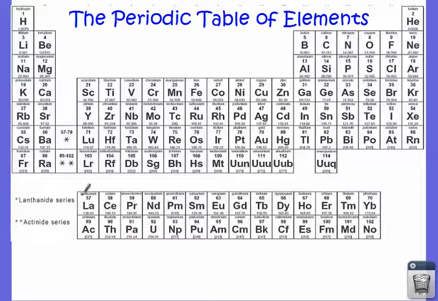Just note that this row here that starts with La and ends with Yb belongs in this space where the little single star is, and then the double star row fits into this space. These were pulled out and set at the bottom because these have a lot of properties in common with each other, and these have a lot of properties like each other. It also makes the periodic table a little more reasonable to use, so it's not super wide.